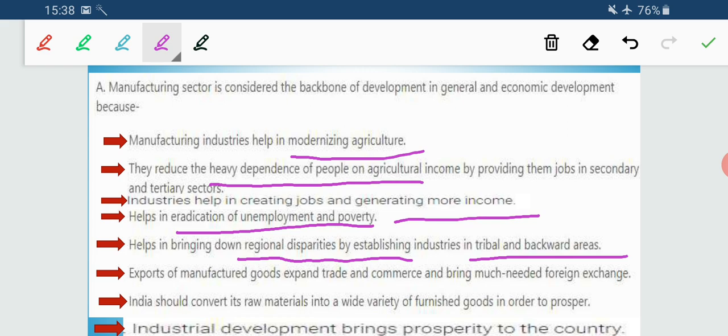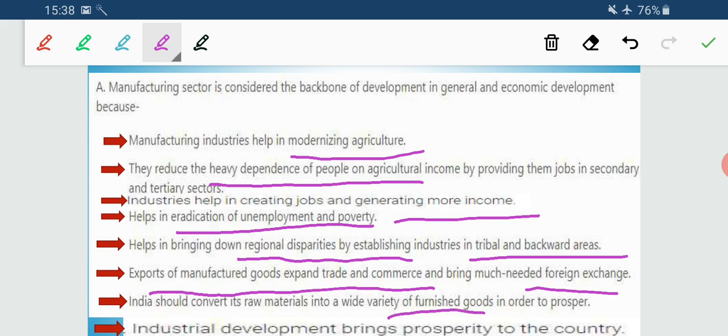Now the exports of manufactured goods expand trade and commerce, and then it helps to earn foreign exchange. India should convert its raw material into a wide variety of finished goods. India is endowed with a good variety of resources, and it is also privileged to be able to transform these resources into finished products.